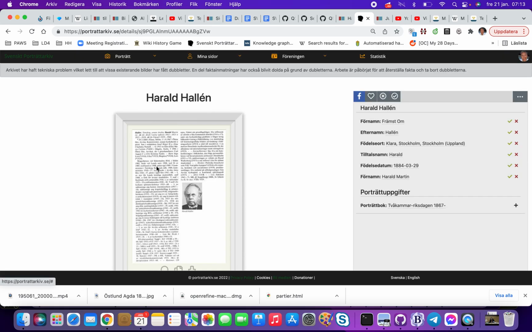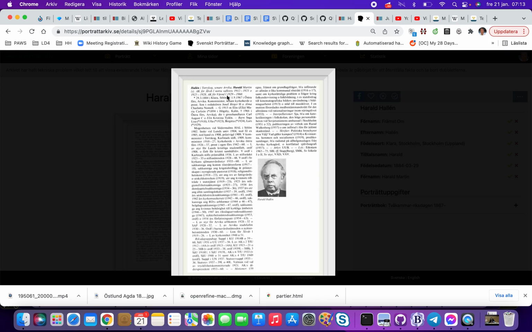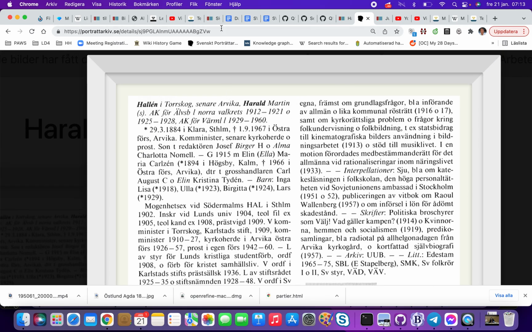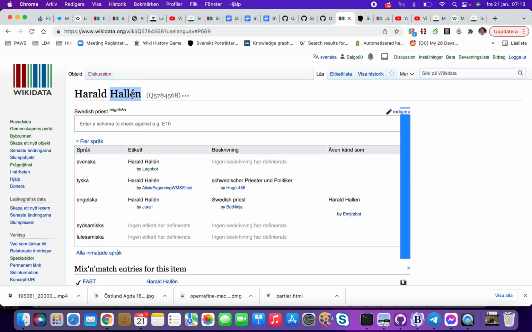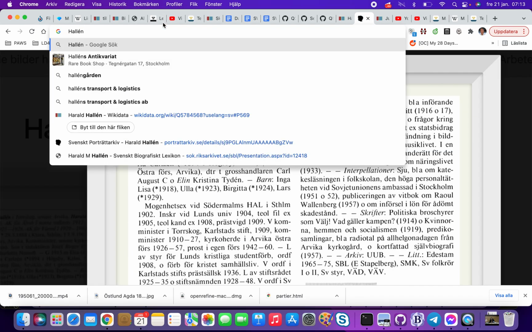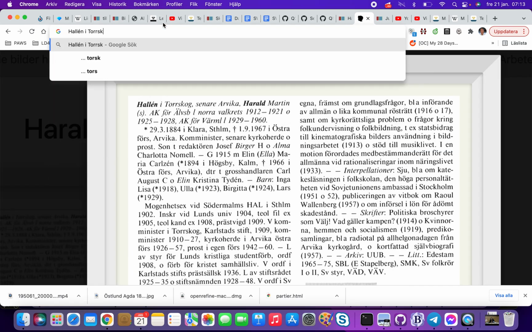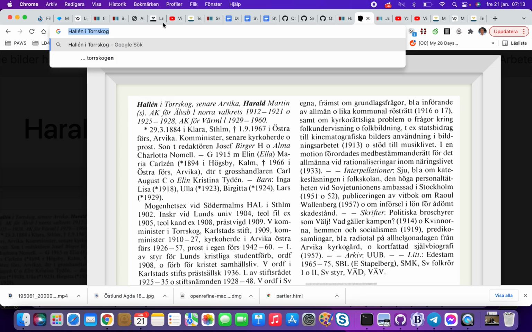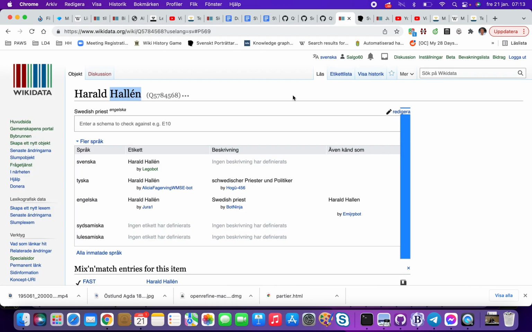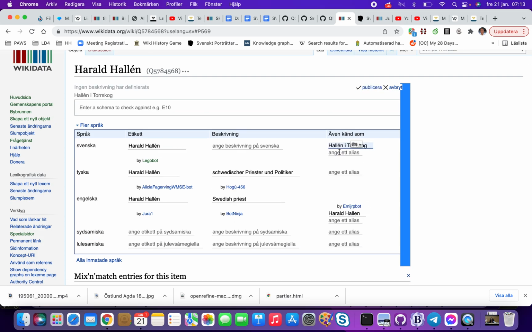And we check here, we can see that he is called Hallén I Torrskoga. So then we create that name, Hallén I Torrskoga. I add Torrskog, senare Arvika. So that means that I add this as "även känd som" alias. And then we have also Arvika.